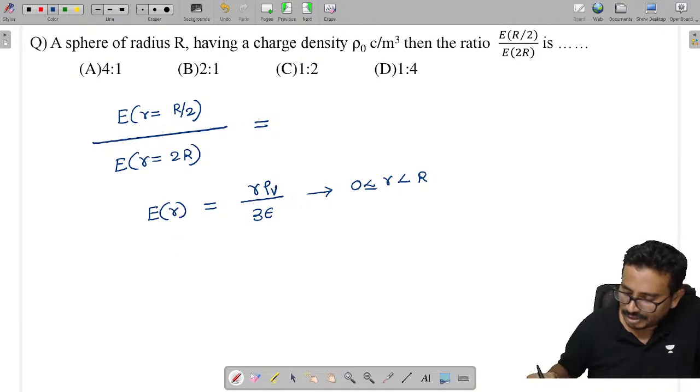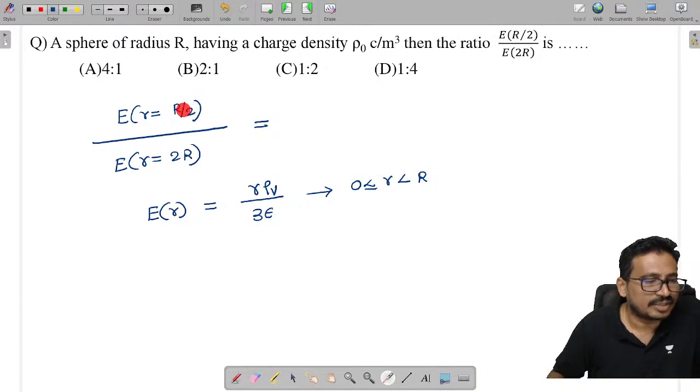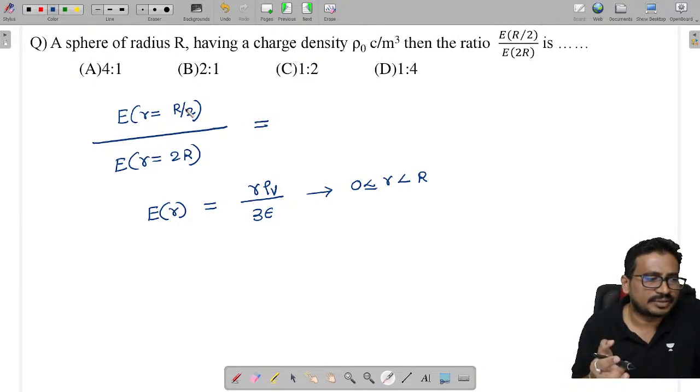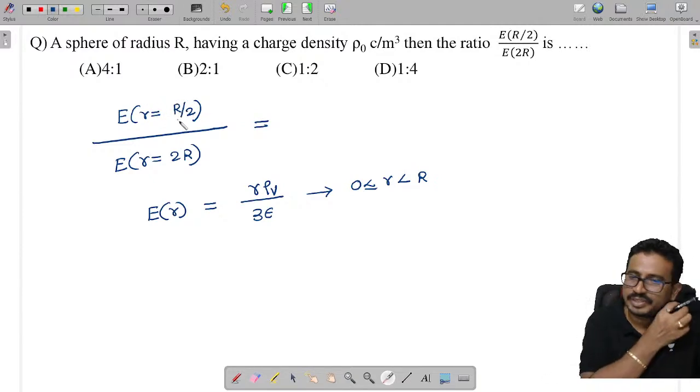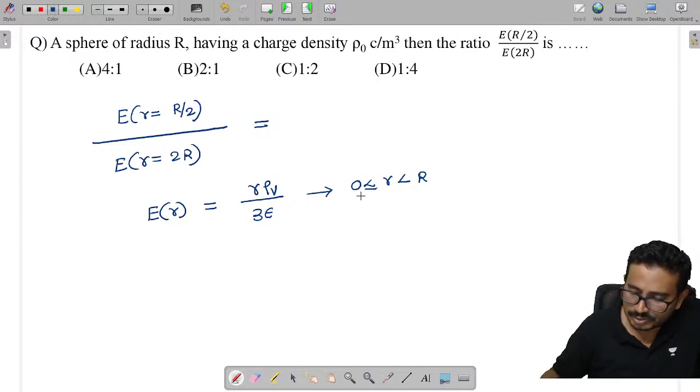Here they are asking to find the electric field where capital R by 2. R is the radius of the sphere. R by 2 means where does the point lie, inside or outside? This point lies inside, so we have to use the inside formula.